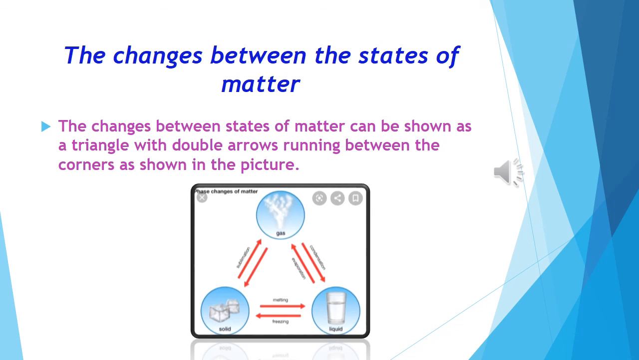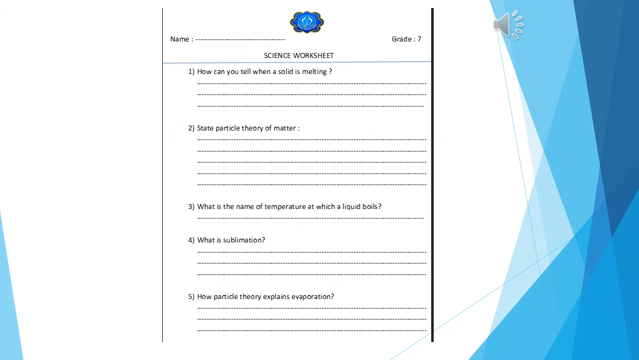Now you know the different states of matter. Matter can change its state by processes like boiling, melting, freezing, evaporation, condensation, etc. The changes between states of matter can be shown as a triangle with double arrows running between the corners, as shown in the figure. Okay. Here is a recap worksheet given for you. First study this chapter, the states of matter, and try to do it alone.